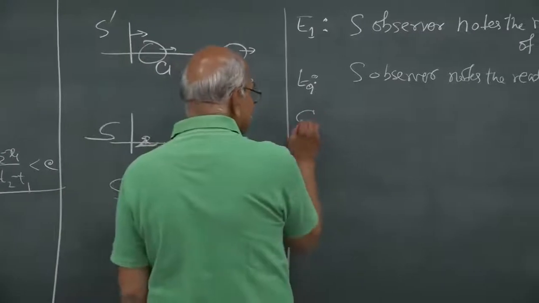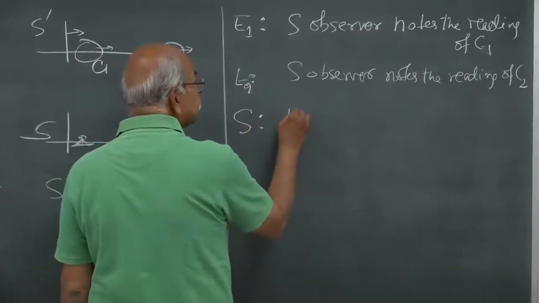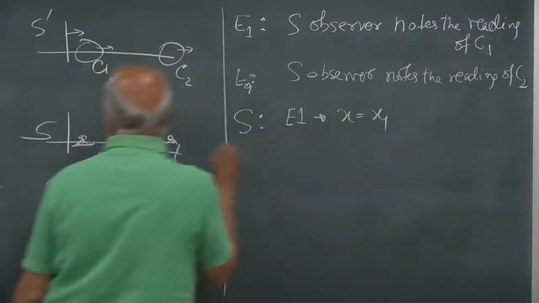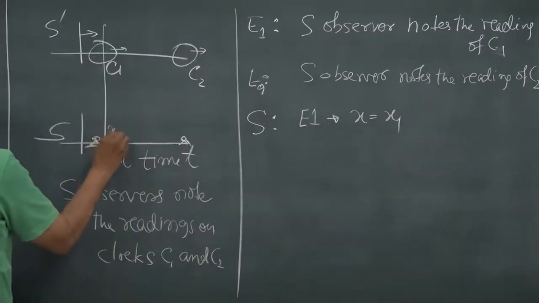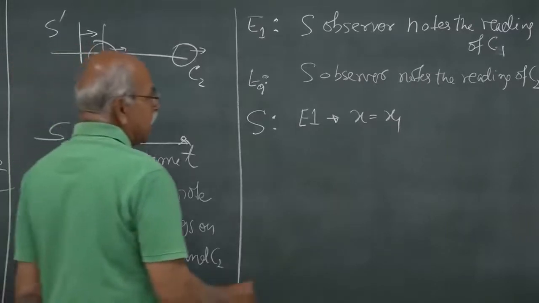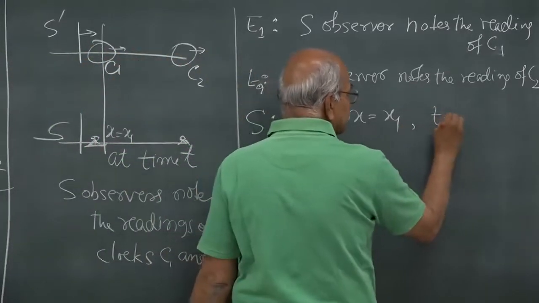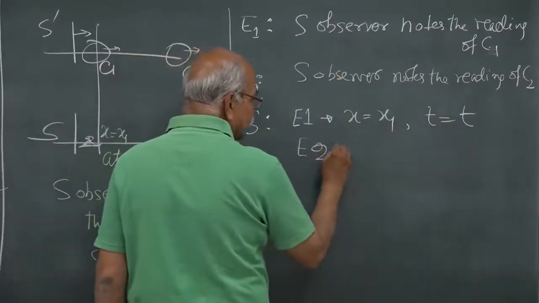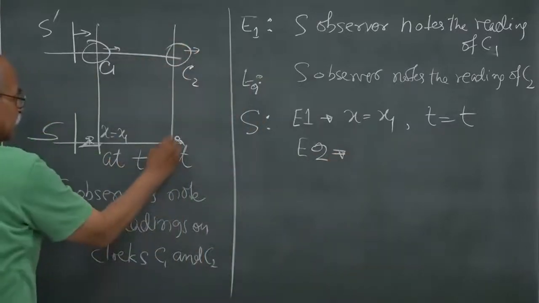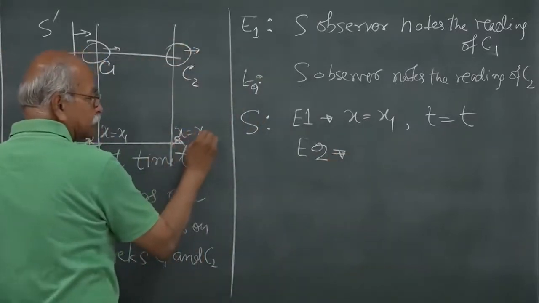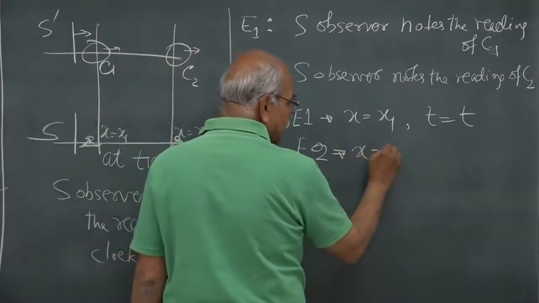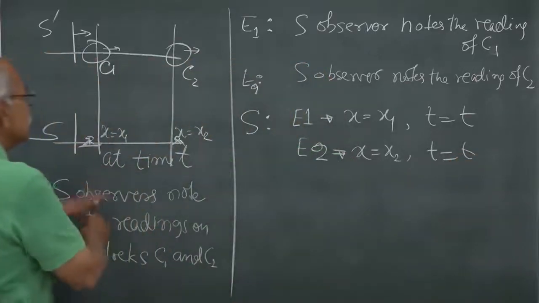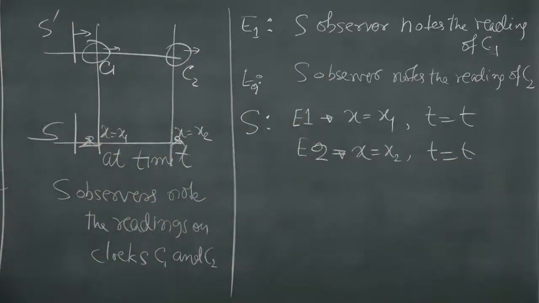So, from frame S, the first event occurred at x is equal to x1 and at time t. Event E2 occurred at x is equal to x2, and at the same instant they are looking at C1 and C2.